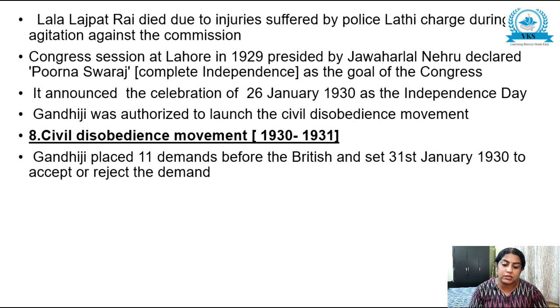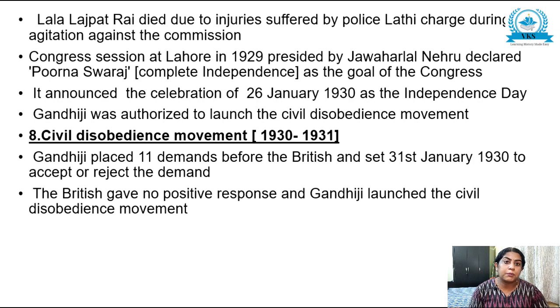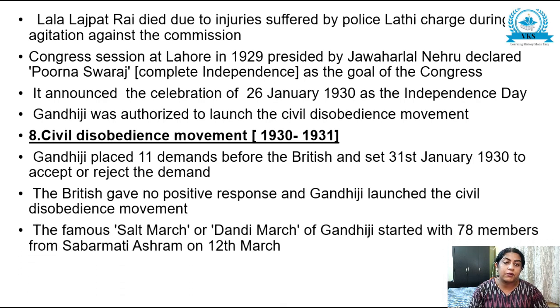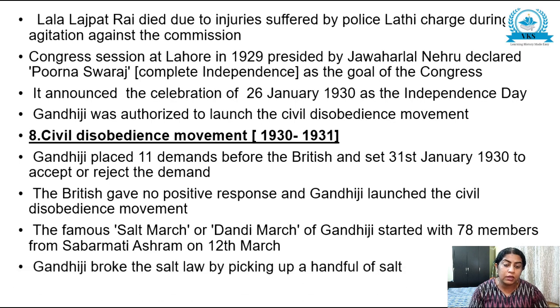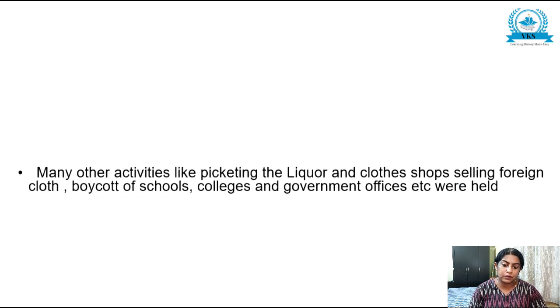Gandhiji placed 11 demands before the British and set 31st January 1930 to accept or reject the demands. The British gave no positive response, and Gandhiji launched the civil disobedience movement. The famous Salt March or Dandi March of Gandhiji started with 78 members from Sabarmati Ashram on 12th March. Gandhiji broke the salt law by picking up a handful of salt.